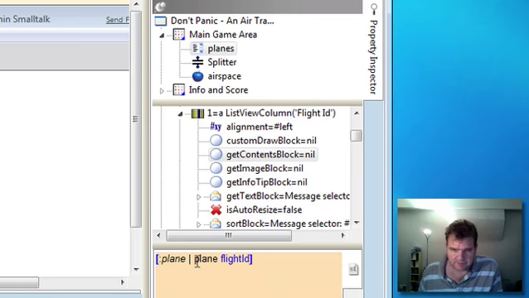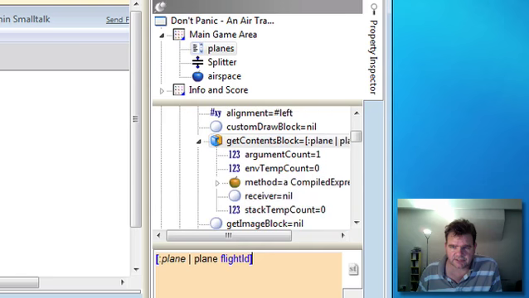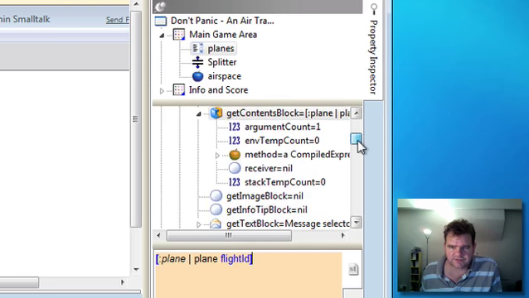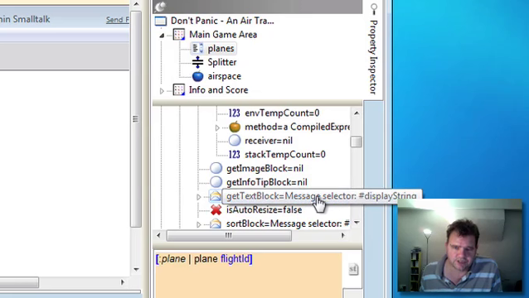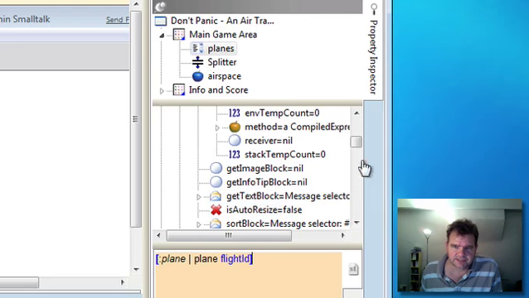Okay, and remember this is a block, so you must include the square brackets. I'll compile that. Now, there are some other properties here you can also define. You can define the image block for that column, and you can also define the text block. The text block basically is passed the result of this block, so it will be passed over the flight ID, and the default version of the getTextBlock actually uses display string to display the text. We don't need to change that, and indeed we won't need to change that in any of the cases we're dealing with right now.